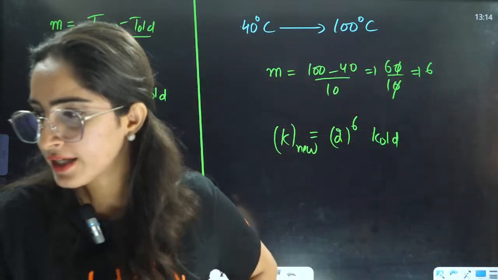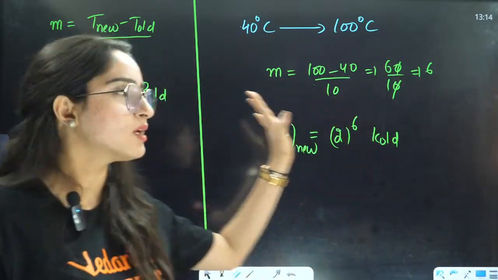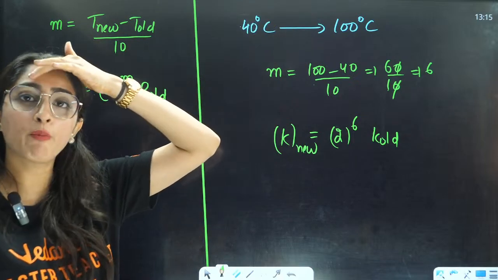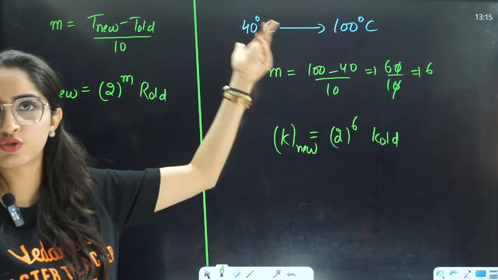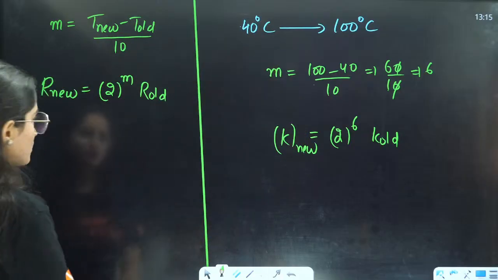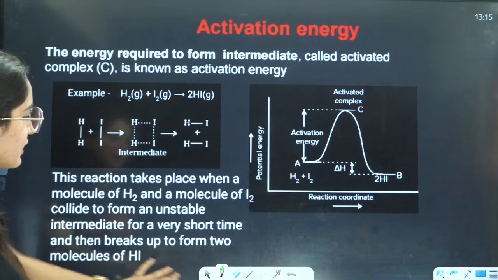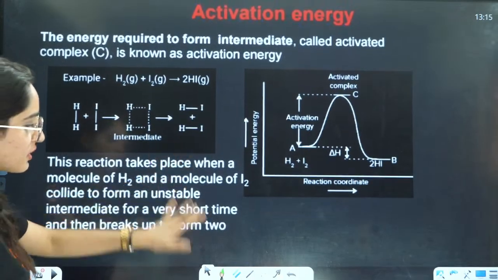Okay. Understood? So, that is a very, very simple thing. They can ask you any temperature, they will ask you how many times the rate constant will increase. So, you can directly write the rate constant as well, right? Okay. Now, here they are talking about the activation energy.